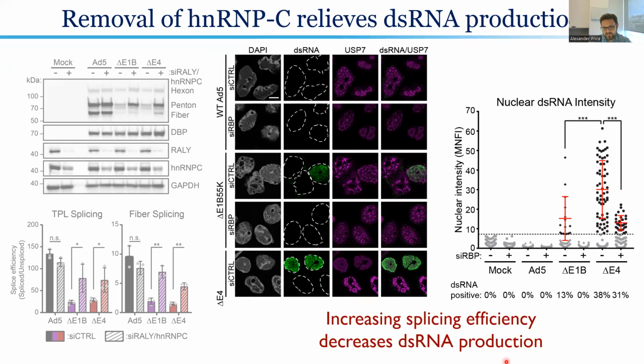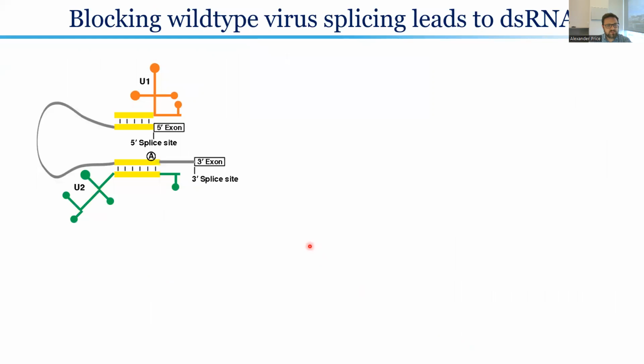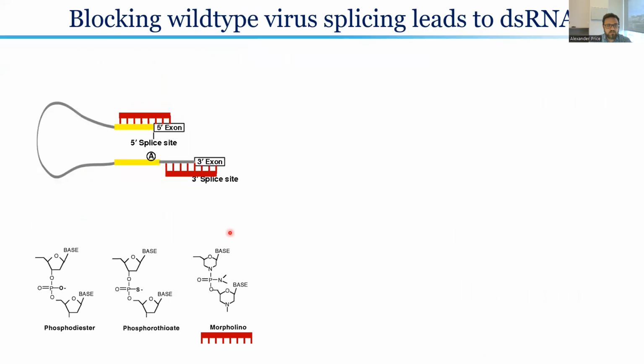However, these mutant viruses, as well as these highly abundant cellular factors, have many different functions in the cell. And to really ask the very specific question about splicing efficiency, we wanted to take a different approach, in which we know that splicing is actually directly catalyzed by RNA-RNA interactions targeting 5' and 3' splice sites. By blocking these with antisense morpholino oligos, we're able to specifically impair the splicing of certain transcripts while sparing others.